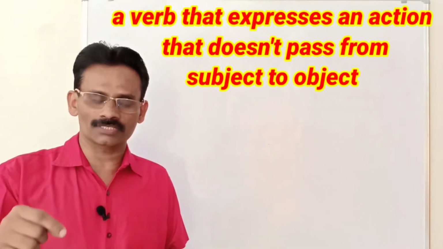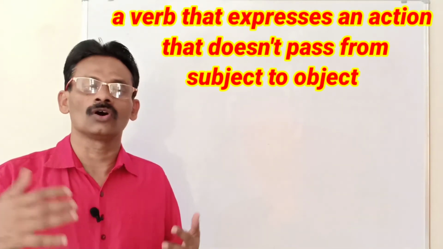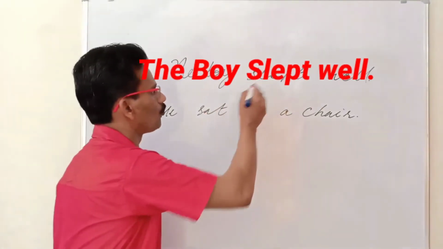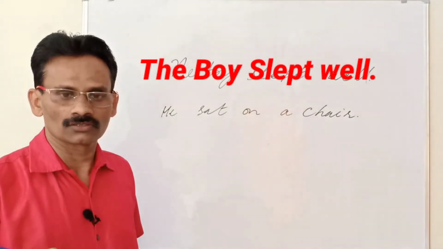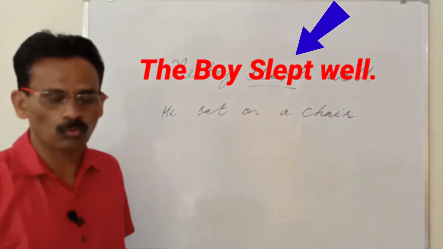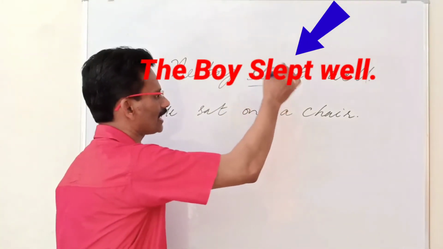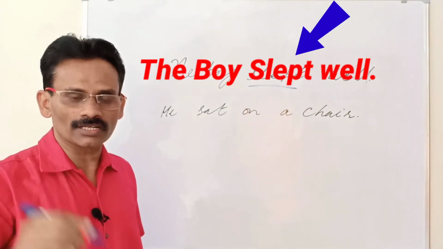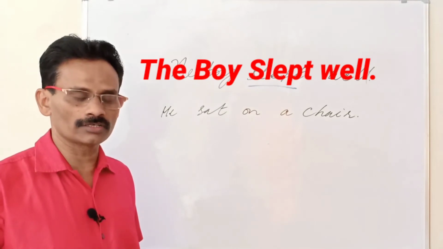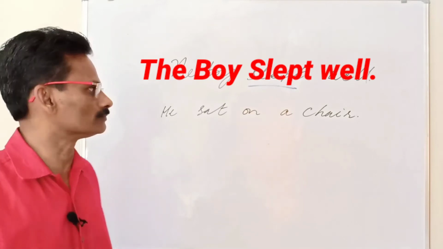Intransitive verb also expresses an action, but it does not pass from subject to object. Look at the example. The boy slept well. In this sentence, which is the verb? Slept is the verb. What type of verb is it? It is an intransitive verb. Intransitive verb does not have an object. In other words, it does not answer the question what or whom.